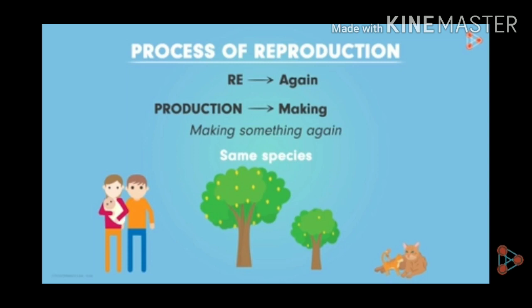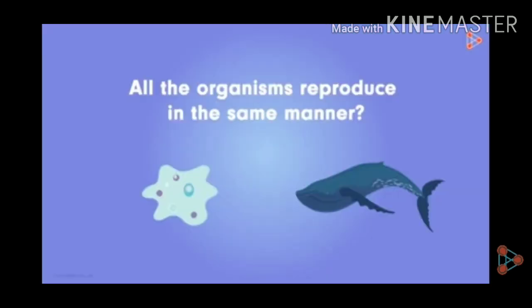See this diagram. In this diagram, a human being has the same type of species, a mango tree has the same type of species, and a cat has the same type of kittens.